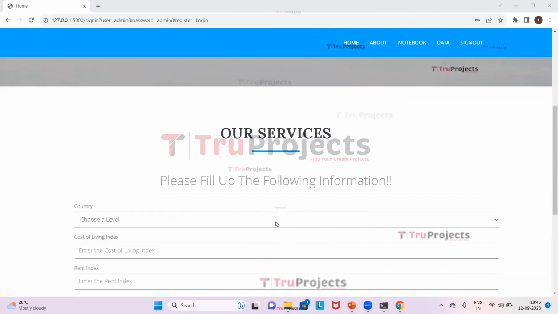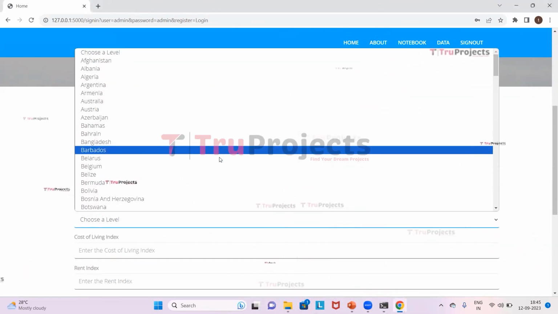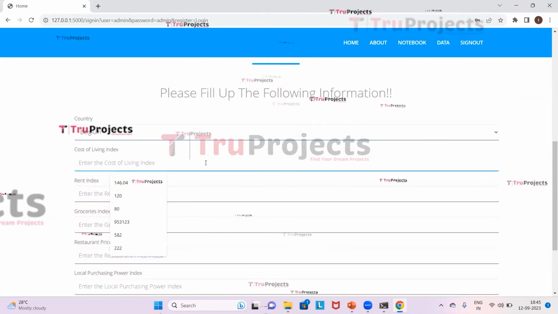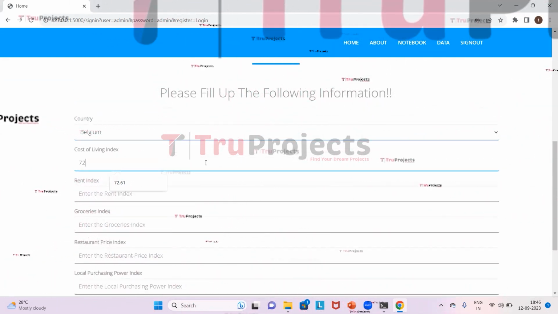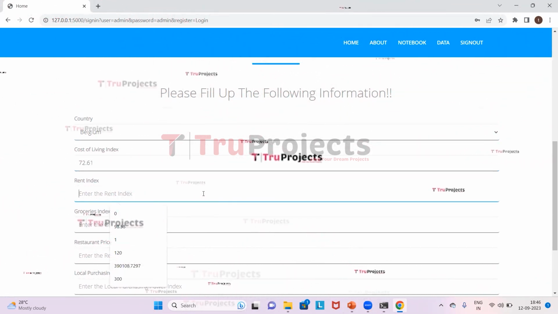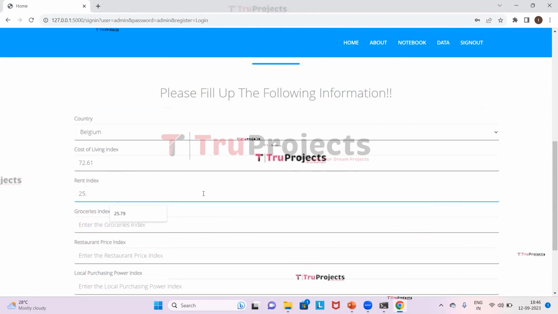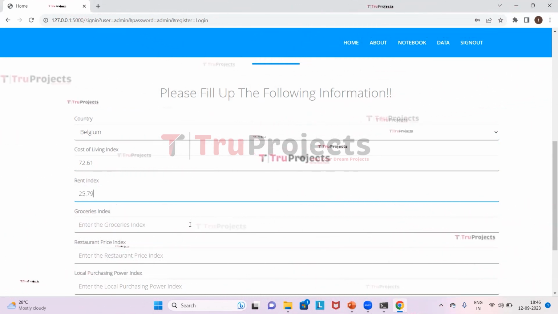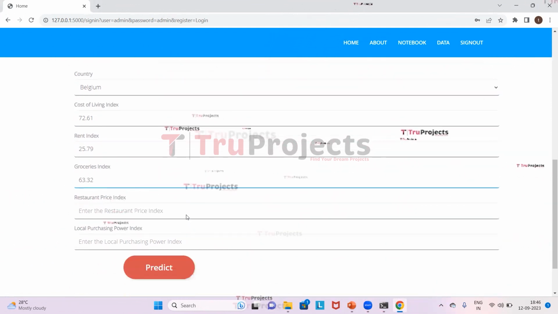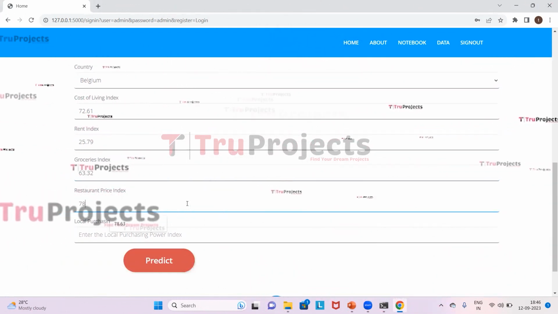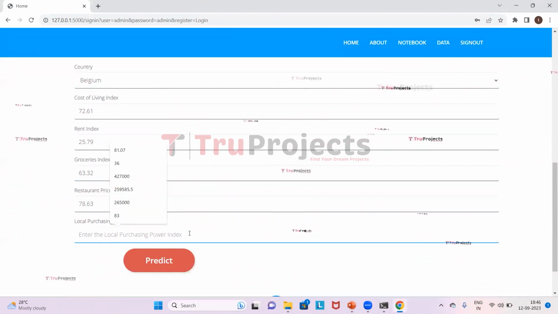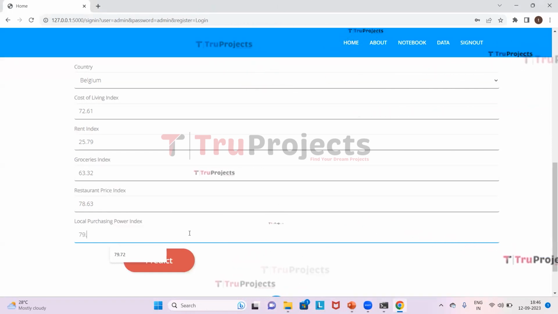So we will select the country as Belgium and the cost of living index as 72.61 and the rent index as 25.79 and the groceries as 63.32 and the restaurant price index as 78.63 and the local purchasing power as 79.72.